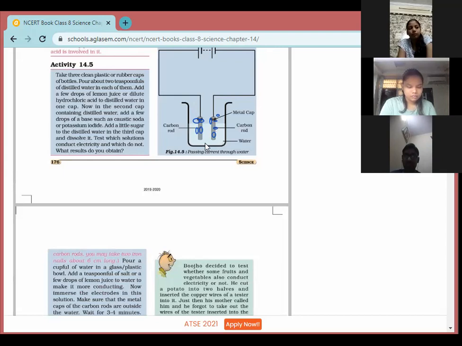Because we have taken only water and few drops of lemon juice and a pinch of salt we had added, nothing else we had added. Now from where these bubbles have come? Now our answer is the water. When the current flows through the water, water gets split. Split means dissociate. It breaks down.